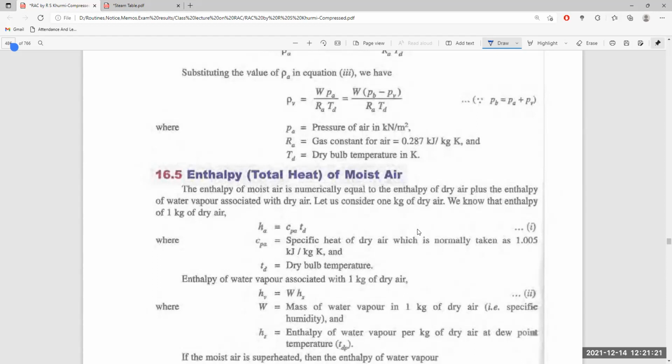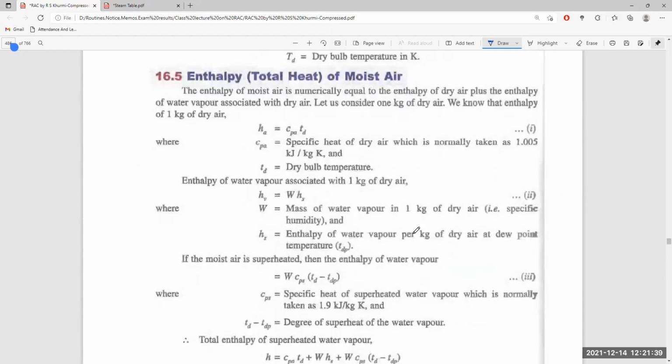Similarly, the enthalpy of water vapor associated with dry air is given as HV, equal to the mass of water vapor in 1 kg of dry air multiplied by the enthalpy of water vapor per kg of dry air at dew point. If the moisture is superheated, then the enthalpy of water vapor will be the mass of water vapor in 1 kg of dry air multiplied by the specific heat of superheated vapor multiplied by TD minus TDP, the degree of superheat of the water vapor, where TDP is the dew point and TD is the temperature at the degree of superheat.